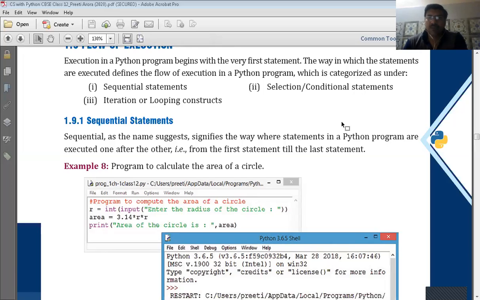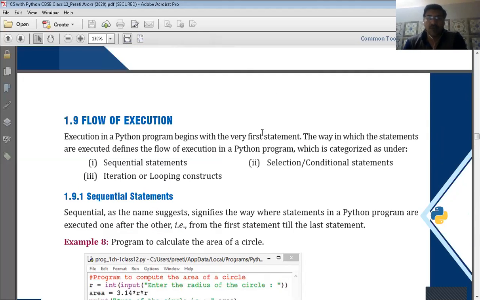So today's topic is flow of execution. There are three types of flow of execution in Python. Number one is sequential statements. Second is selection or conditional statements, and third is iterations or looping constructs.